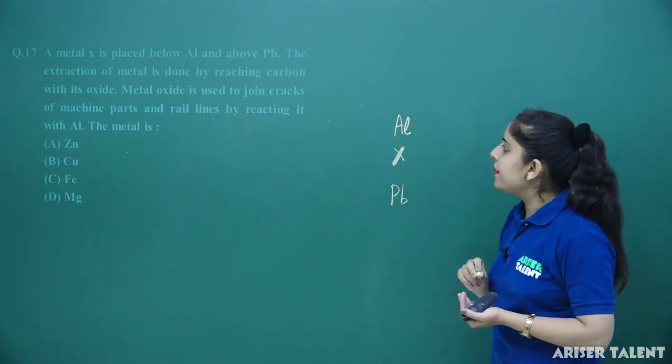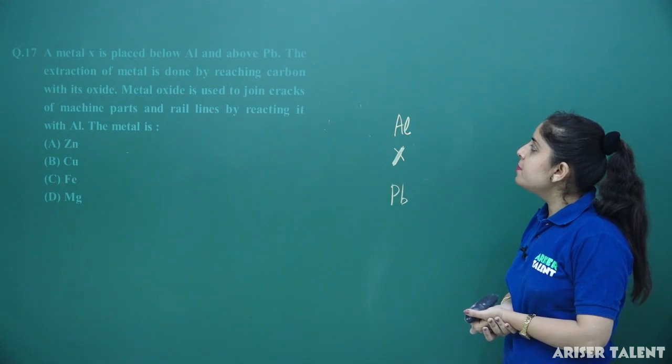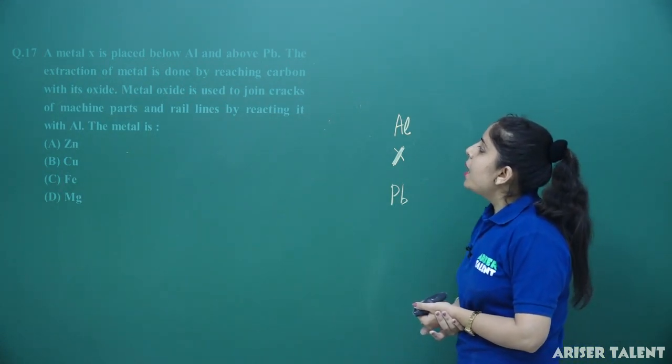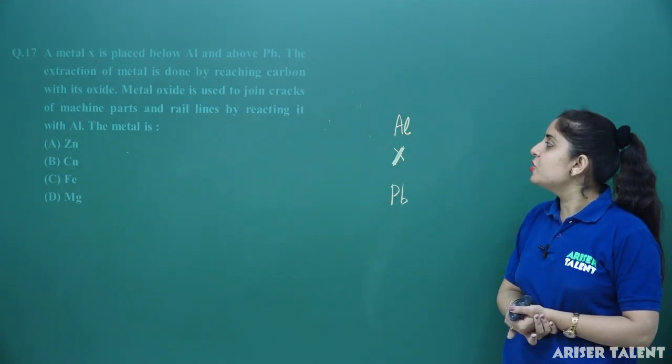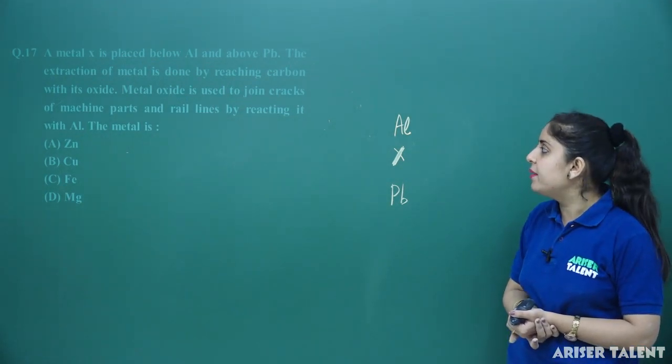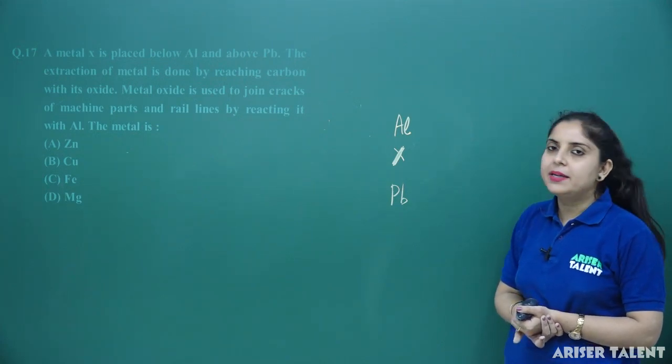So this is aluminium and this is lead, and X is a metal in between. When you extract this metal by carbon with its oxide, the metal oxide is used to join the cracks of machine parts and rail lines, by reacting it with aluminium. What is the metal?